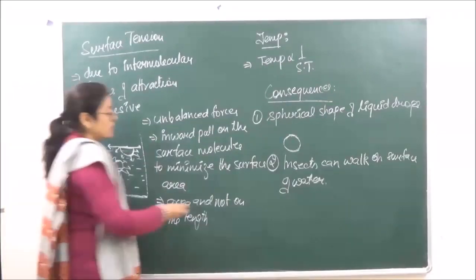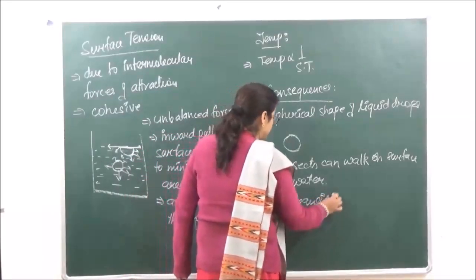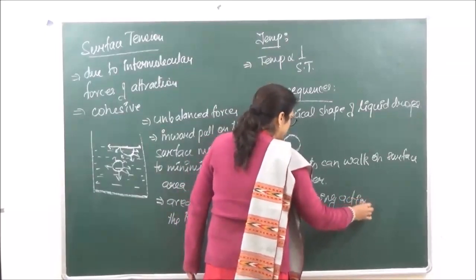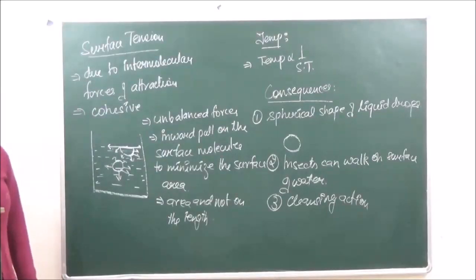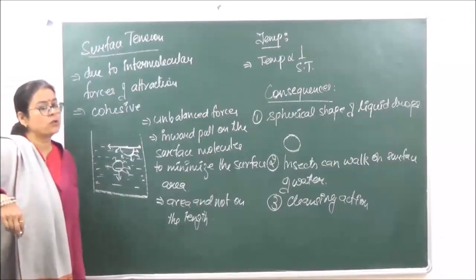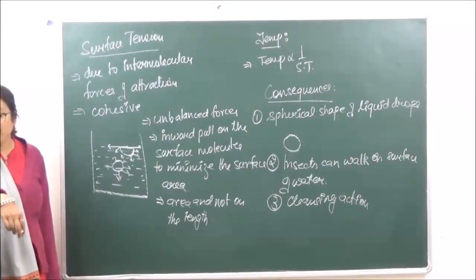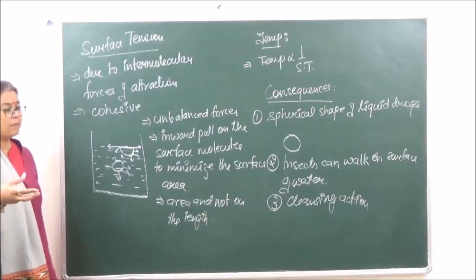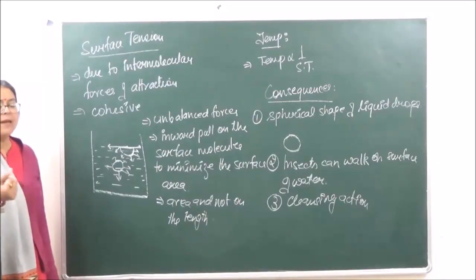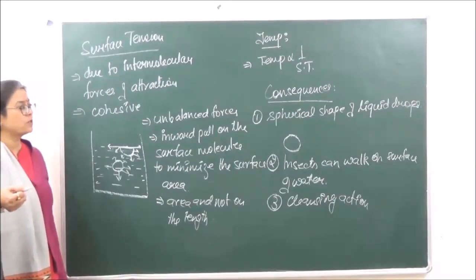Then number 3, the cleansing action of soap. That is also a consequence of surface tension. Now soaps and detergents have greater molecular forces of attraction, therefore their surface tension is going to be less. Because of their lower surface tension, they can penetrate into the fibers or threads of the cloth, thereby pulling dust particles from it. ठीक है? So cleansing action of soap is also one consequence of surface tension.